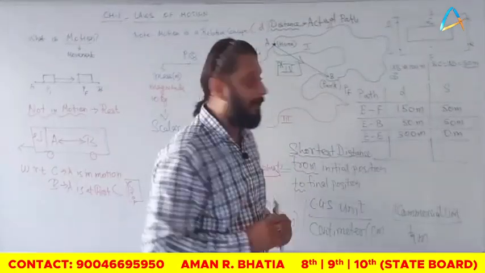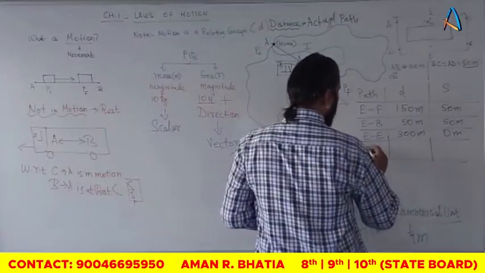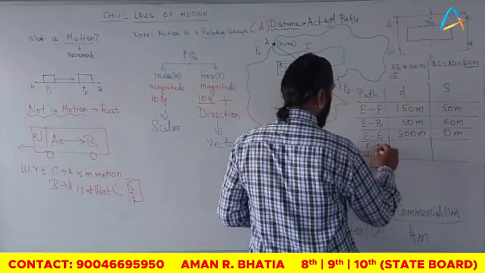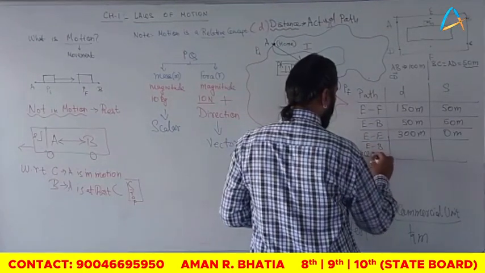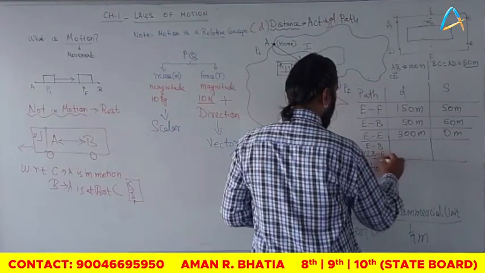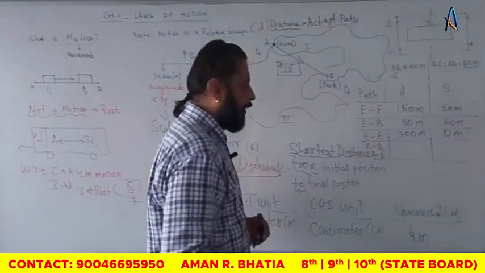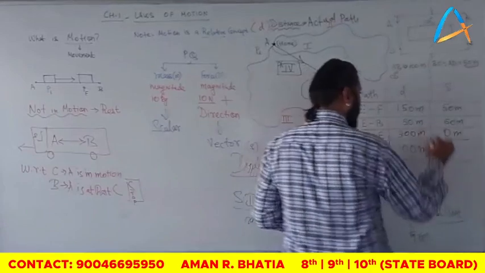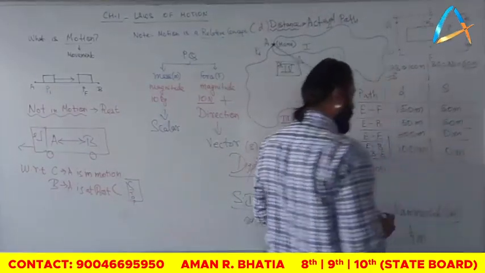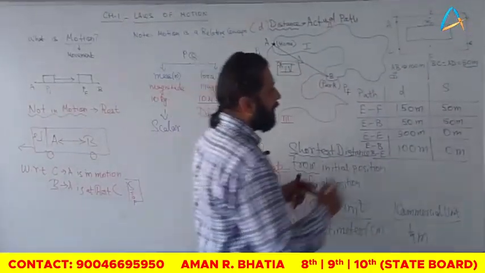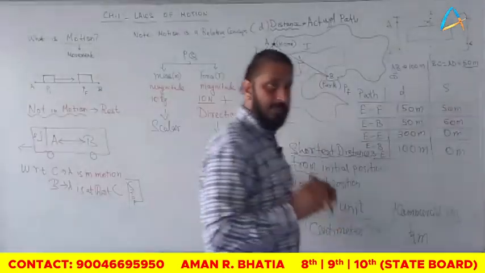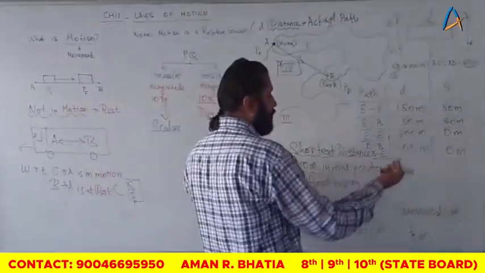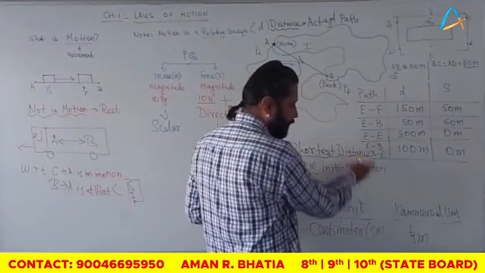Now please understand, don't get confused. If it is going from E to B, okay, and then coming back from B to E, here it is moving 100 meters, but again its displacement is 0 meters. So here may it appear that it is straight line, but I am saying straight line from one point to another, not coming back, because the moment it comes back, you see, I have to break it.